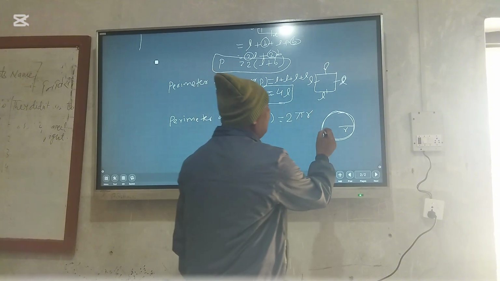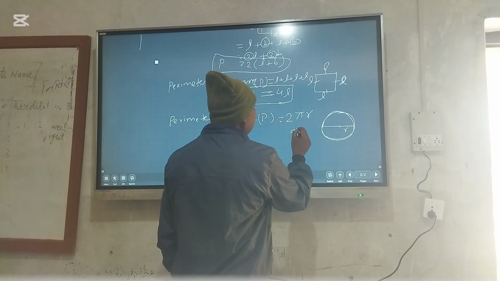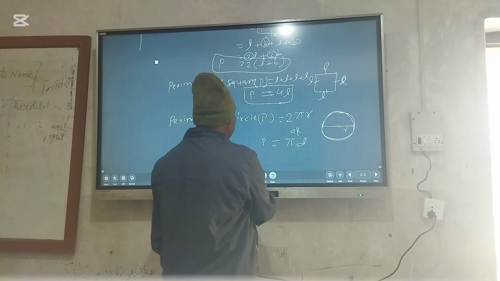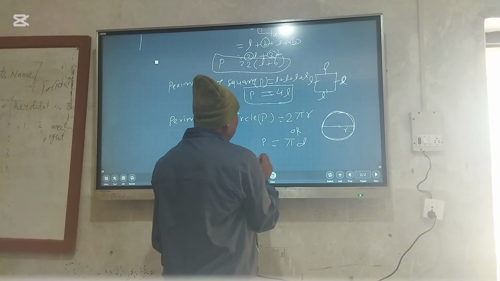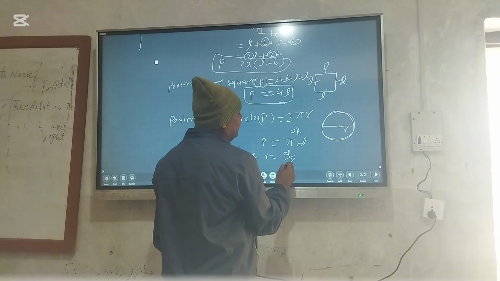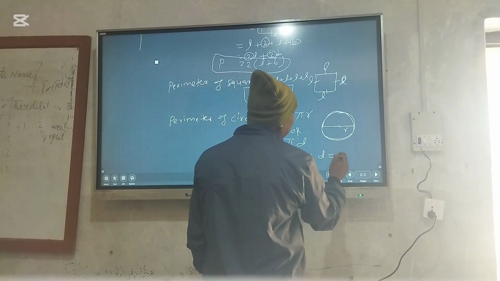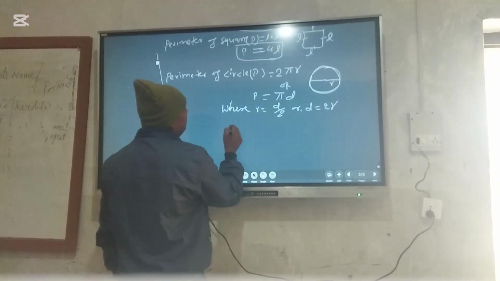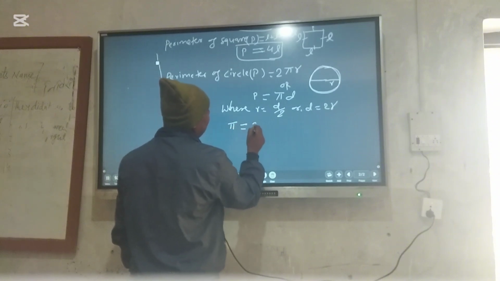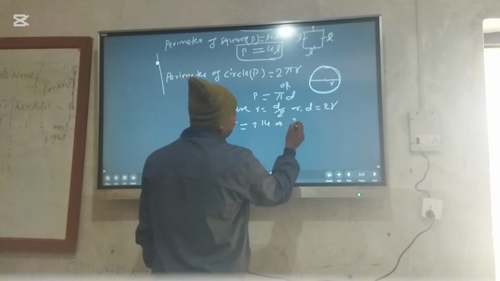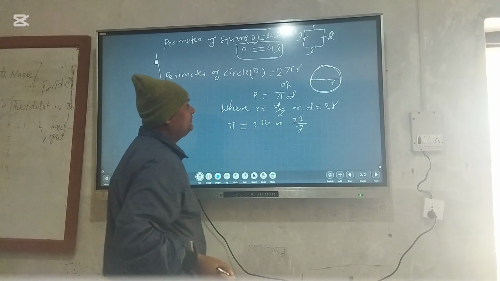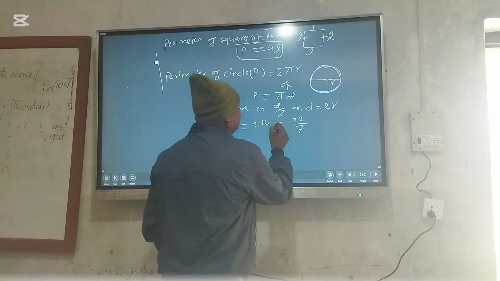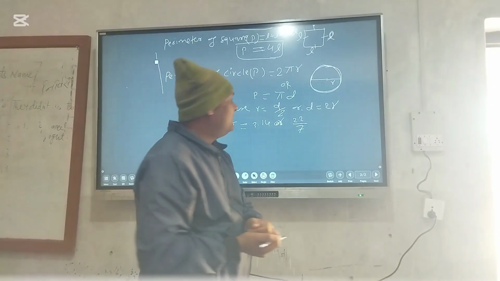If the diameter is given, then the perimeter of the circle is pi d, where r is equal to d by 2, or d is equal to 2r, and pi is 3.14 or 22 by 7. The value of pi is 3.14 or 22 divided by 7.